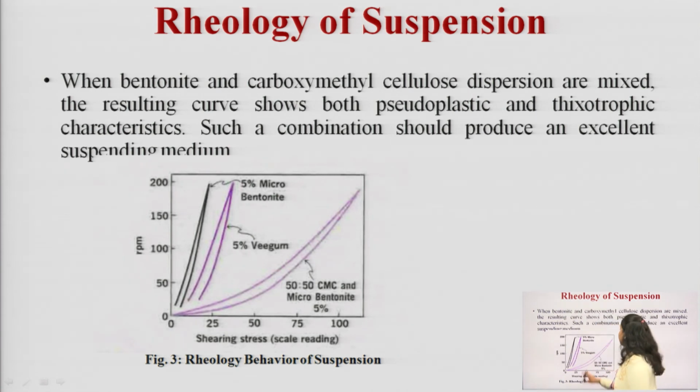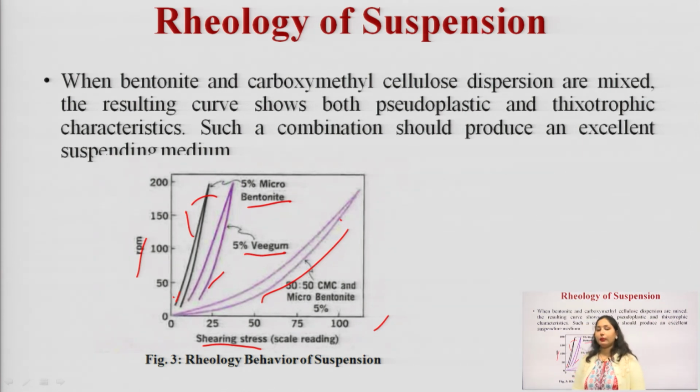So, here is the graph, okay, between the shearing stress and the RPM. Okay. So, here we can see this is the hysteresis loop for the bentonite, and this is the hysteresis loop for the V-gum, and this is the hysteresis loop for the carboxymethyl cellulose and bentonite. Okay. So, when bentonite and carboxymethyl cellulose dispersions are mixed, the resulting curve shows both pseudoplastic and thixotropic characteristics. Such a combination should produce an excellent suspending agent.